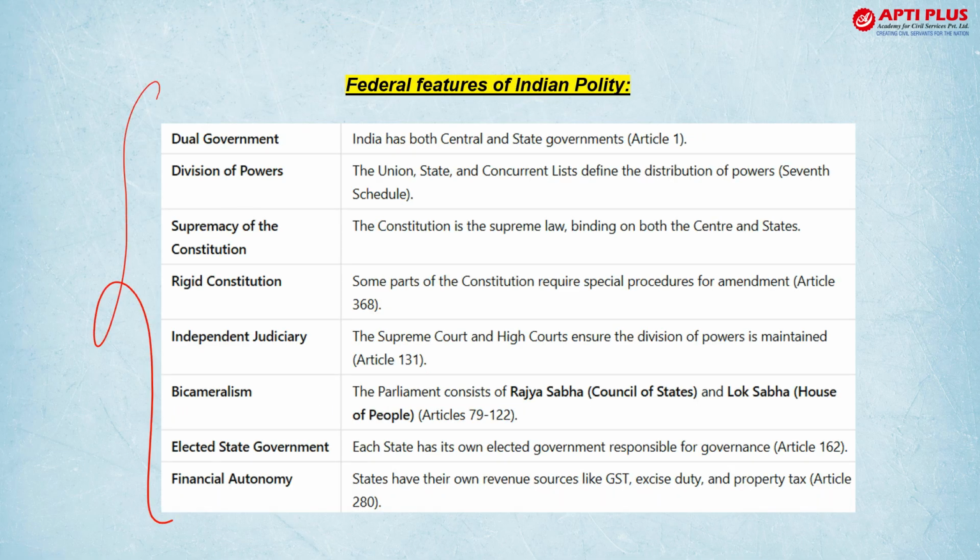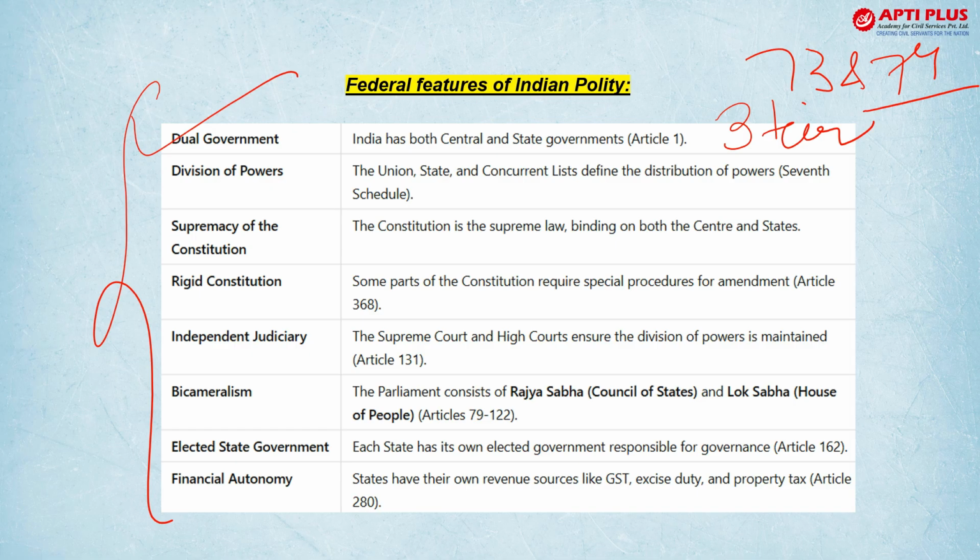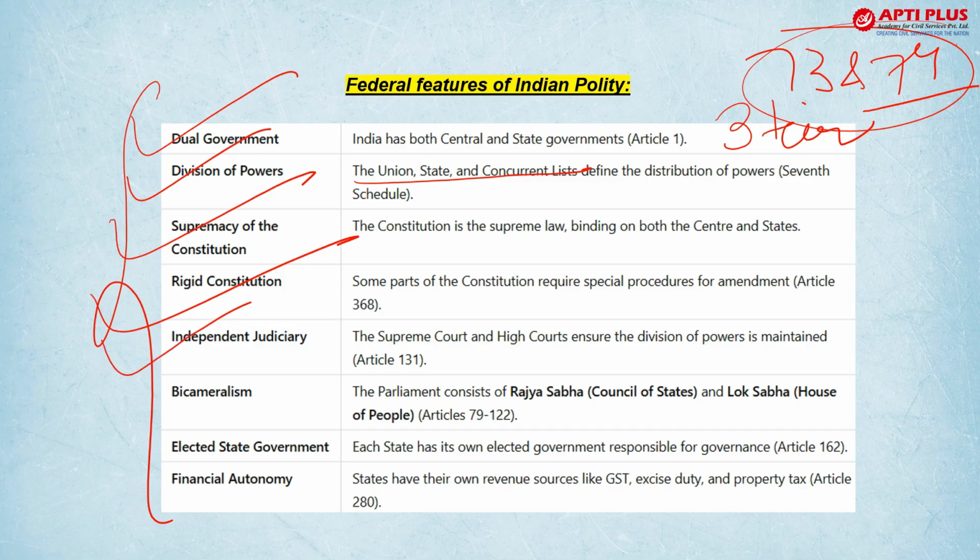Those are dual government. अब तो 3 tier of government है after 73rd and 74th Act. Then division of powers between the Union and State as well as now we have the 3rd tier. Then supremacy of the constitution, rigidity of the constitution, that no government at the center can easily change the constitution, independent judiciary, that Supreme Court and High Courts, the division is maintained.